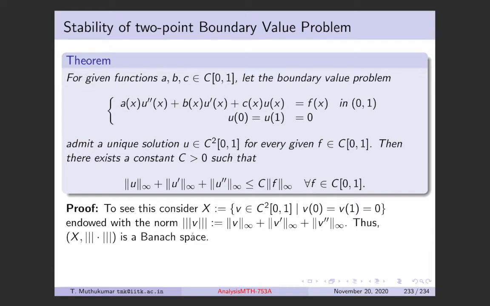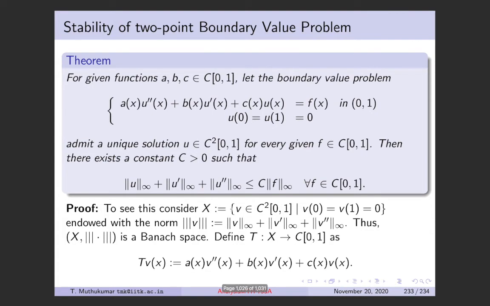Okay, so we are now in a complete normed space. Now we have a complete normed space X. This is precisely the solution space of this problem, because any solution to this problem is going to lie in X. Now you define the operator T from X to C01 as this map. So T of V is A V prime, basically the ODE part, that is the RHS of the ODE here. So you define TV to be this.